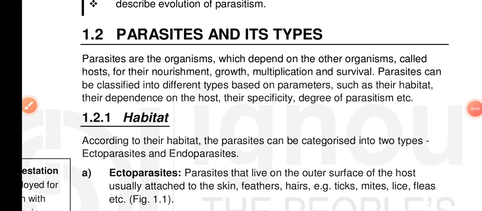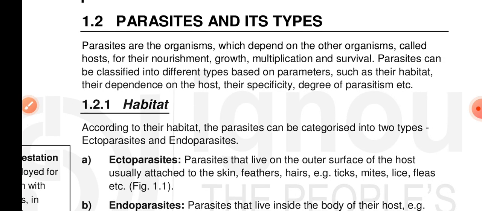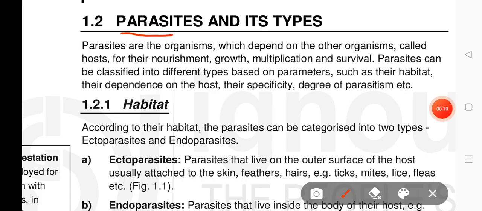Okay, in the previous class we were talking about parasites. Today is the second part of parasites. In the previous class we discussed parasites.